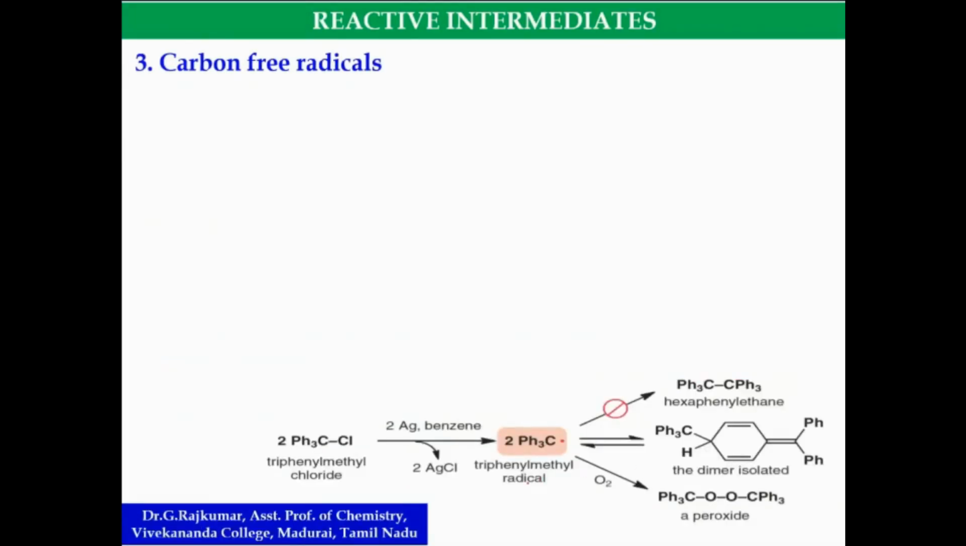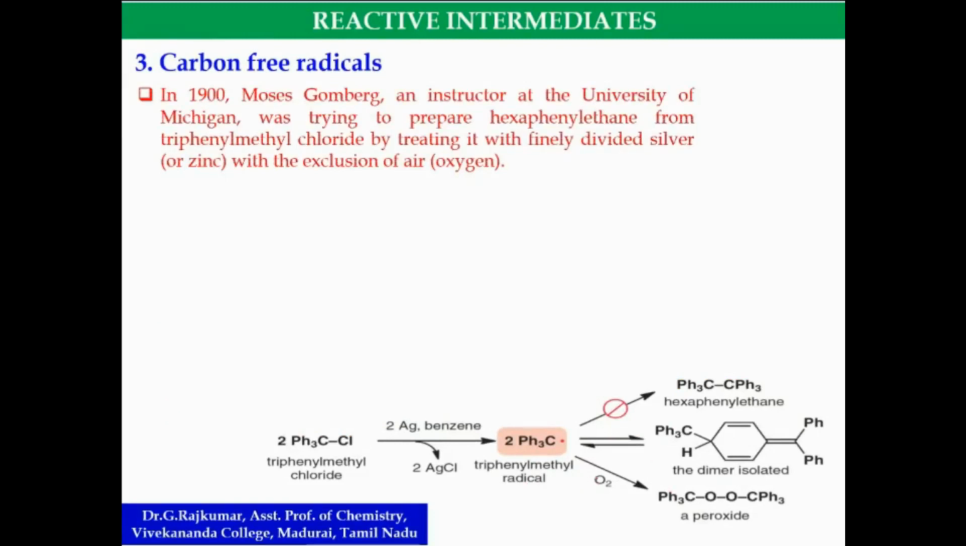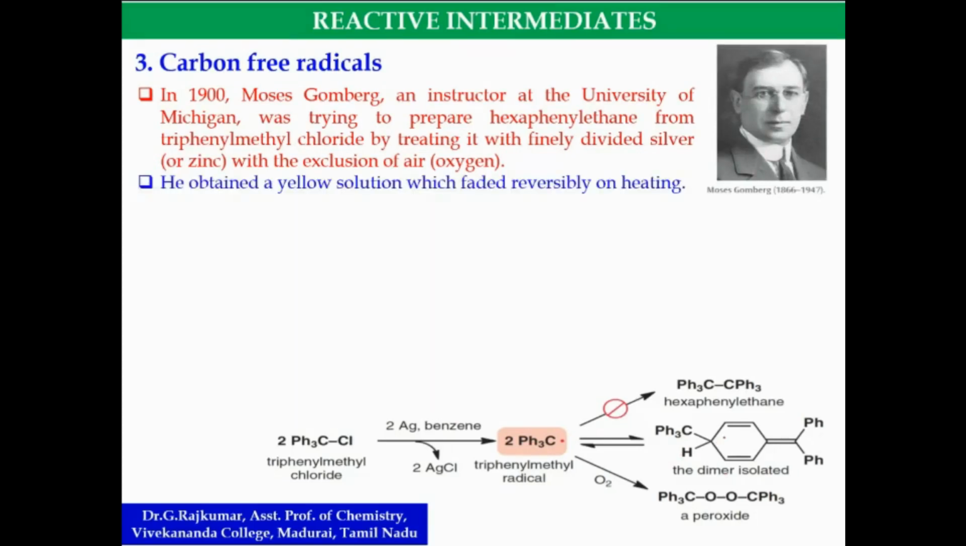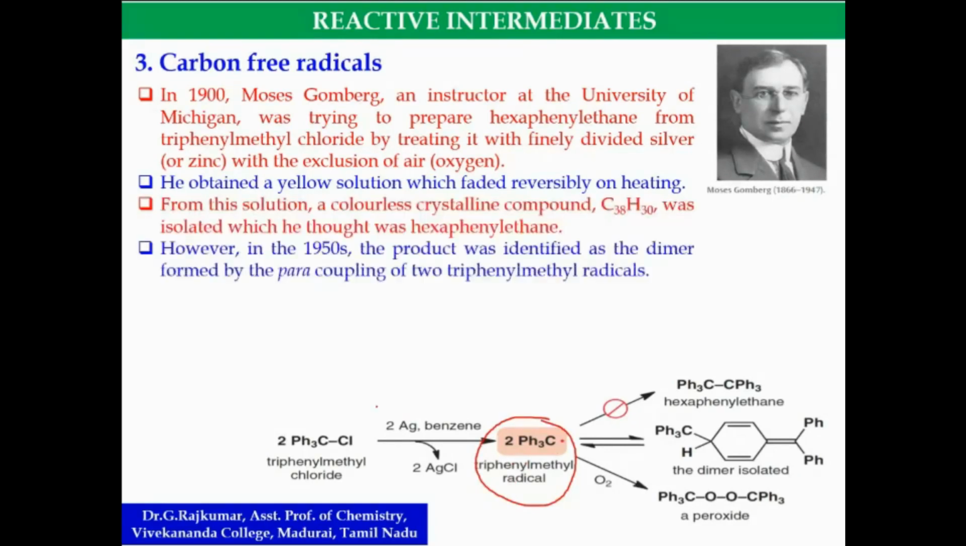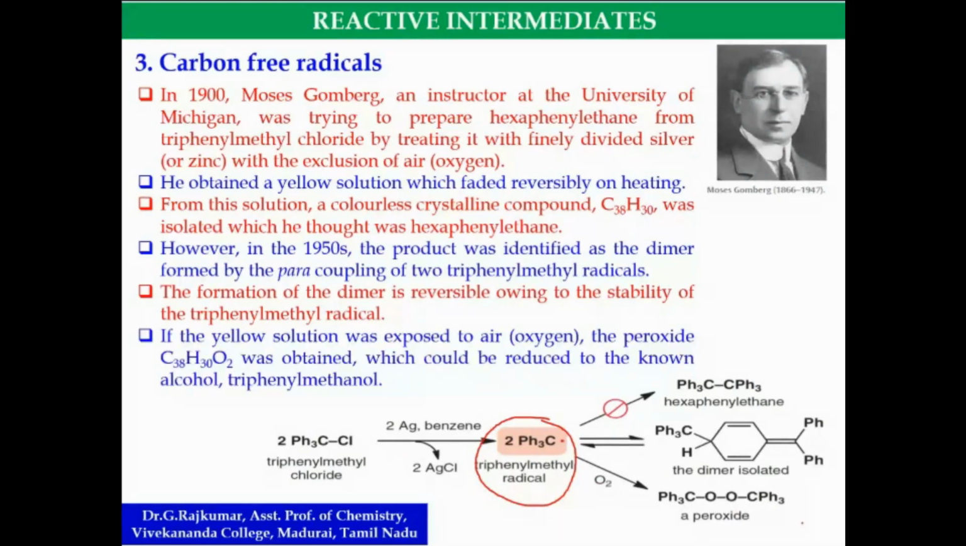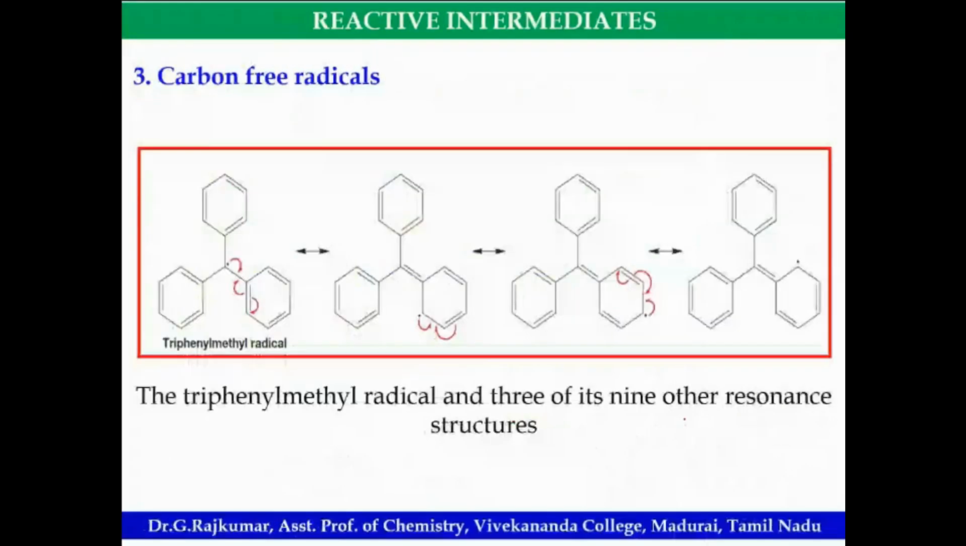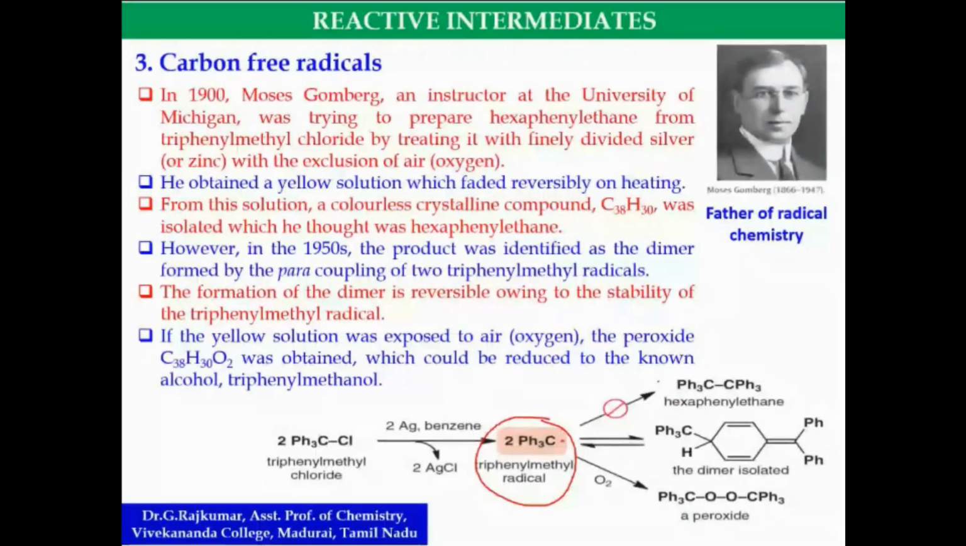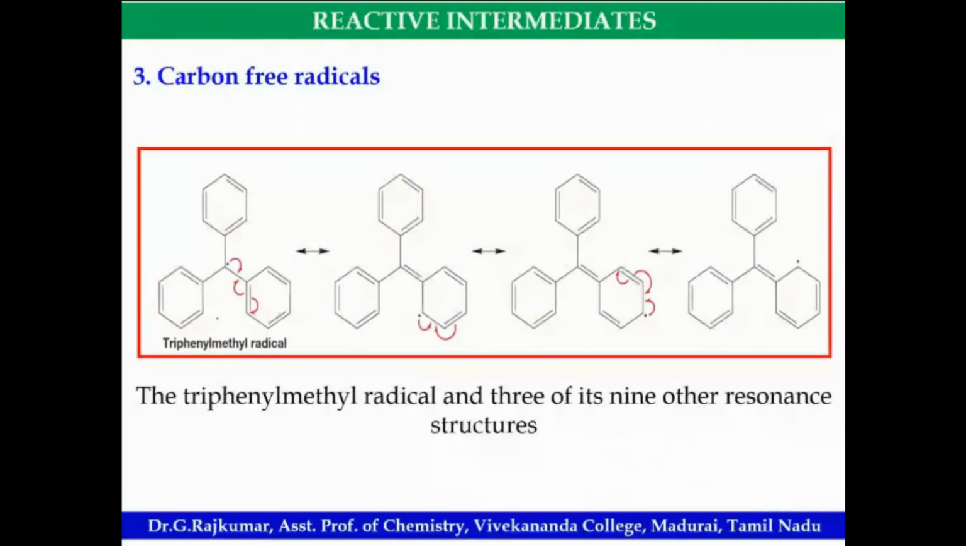Look at this. Gomberg first reported this free radical from triphenyl methyl chloride. Triphenyl methyl radical is highly resonance stabilized. So this is a historical account of the formation of carbon free radical. He is the father of free radical chemistry, Gomberg. Look at this resonance structure of triphenyl methyl radical.